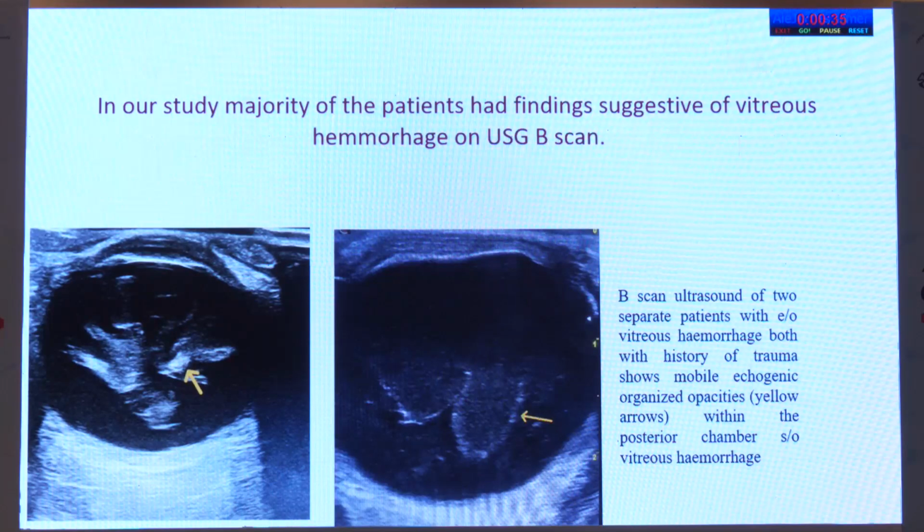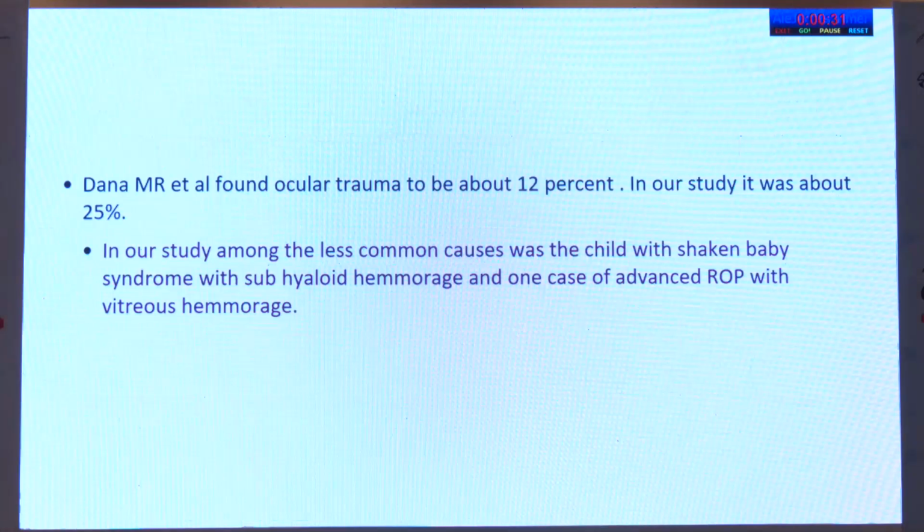You can see in this B scan picture, there are membrane echoes suggestive of vitreous hemorrhage. Also, among the rare cases was a case of shaken baby syndrome with a subhyaloid hemorrhage. We had one case, and we had one more case of advanced ROP with a vitreous hemorrhage.